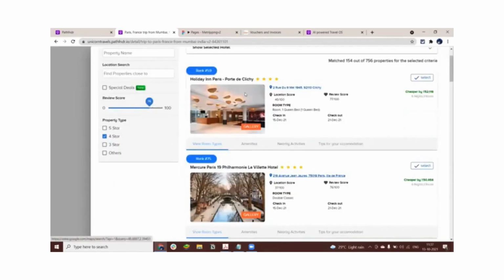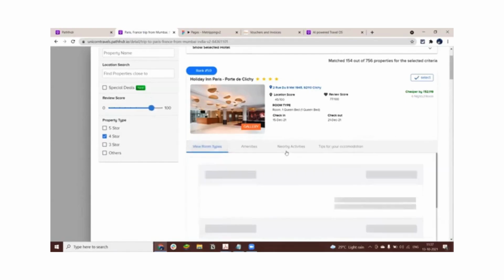Over here, the customer can ask, is Holiday Inn better or is Mercure better? So how do you make a decision around that? With the help of these scores, the decision making is very simple. Just by looking at these two reviews, I know for a fact that Holiday Inn Paris is marginally better with respect to reviews, but it is significantly better when it comes to the location score. So my obvious choice is selecting this Holiday Inn.